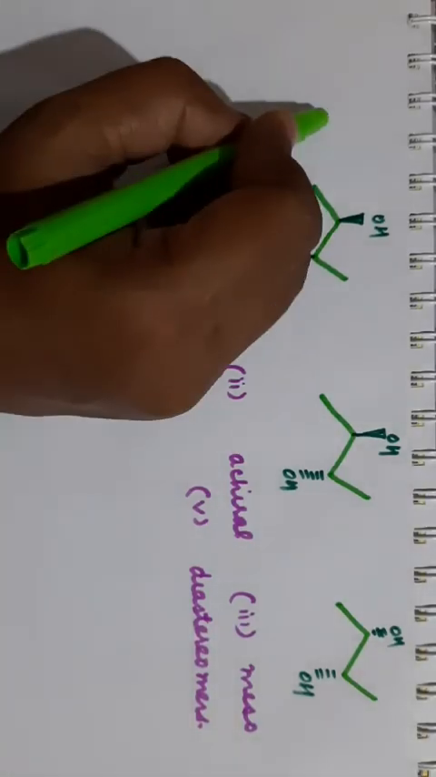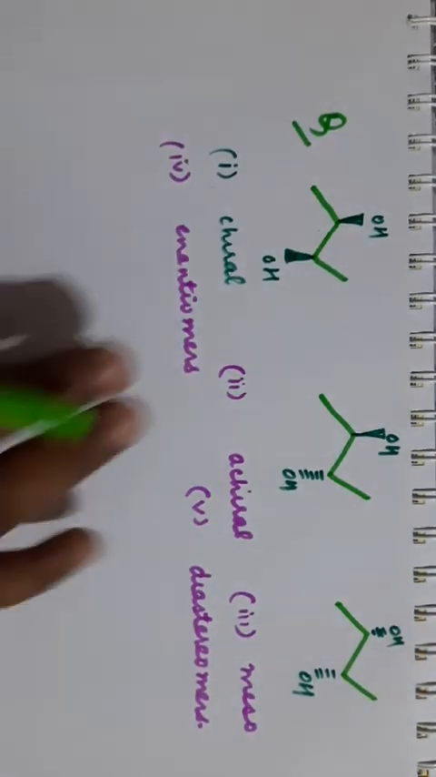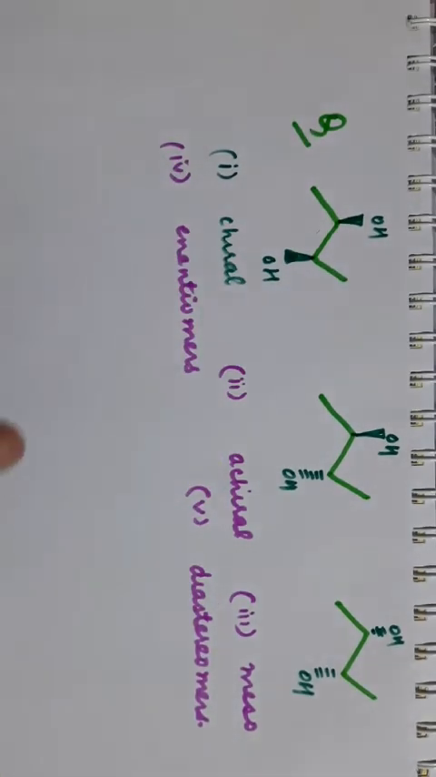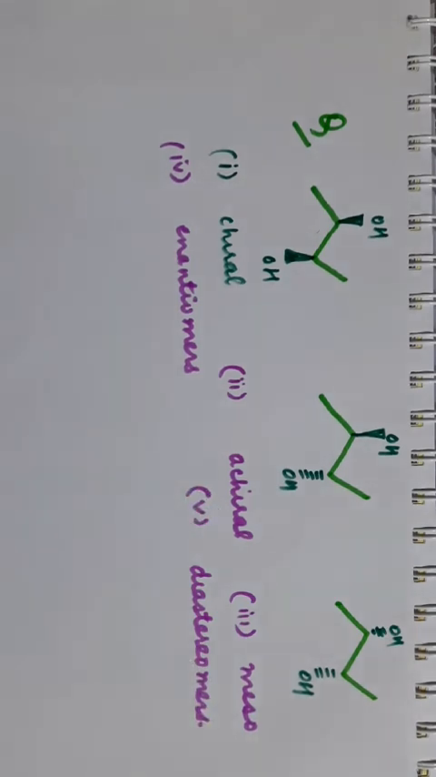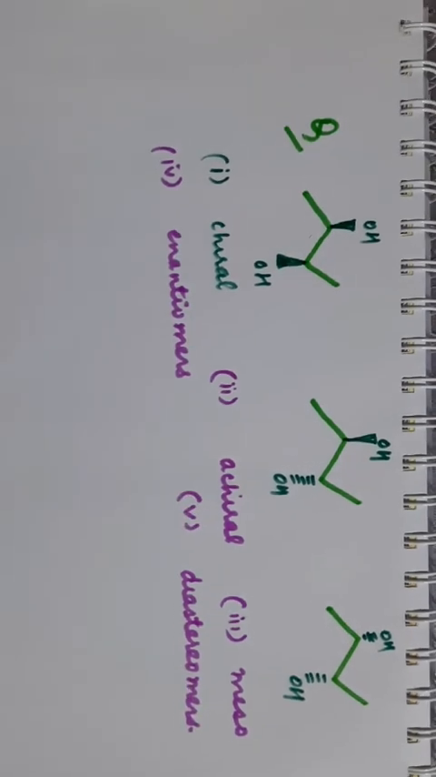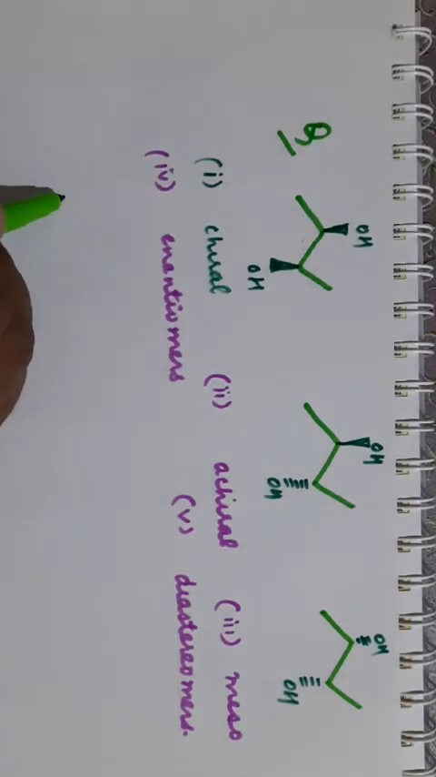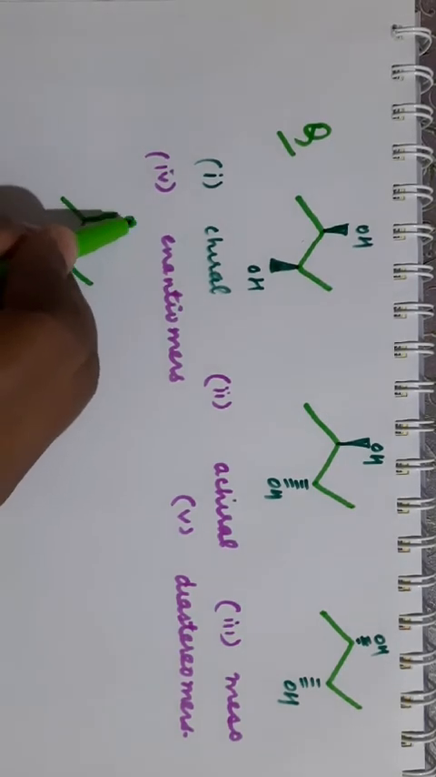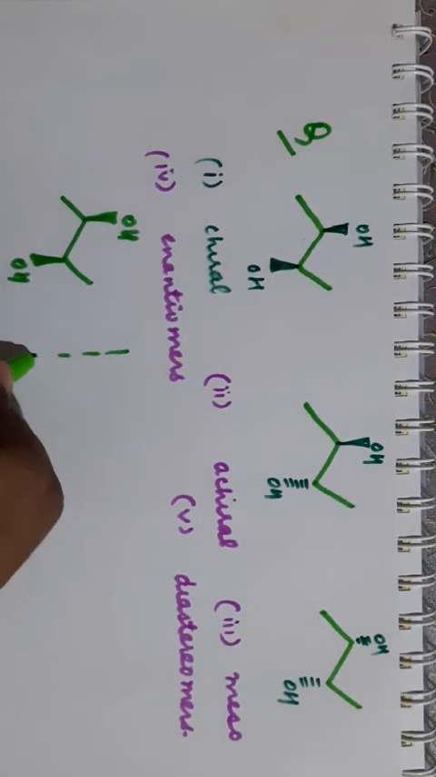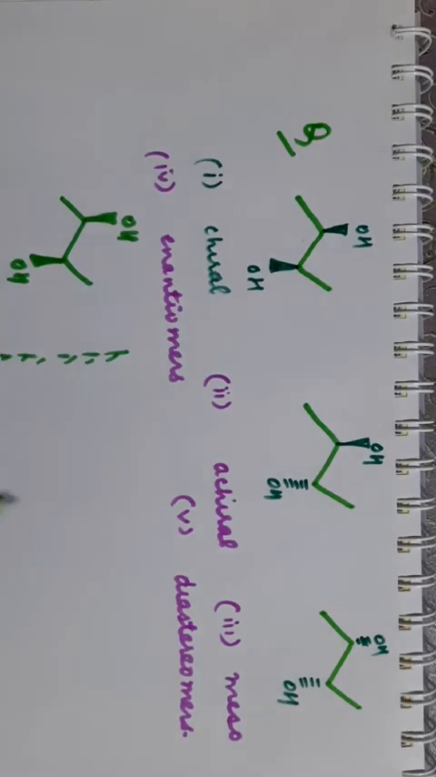Now this is an important question. These are three molecules given. You have to find out which one is chiral, achiral, meso compound, enantiomer and diastereomers. So first one, see the structure. This is the structure here. There are two wedge bonds here, OH and H. OH. Clear? Now try to draw the mirror image of it.